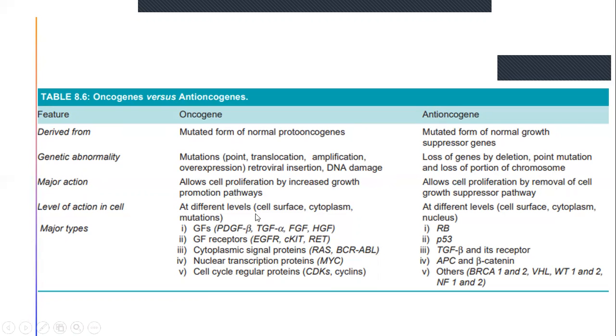Level of action in the cell: at different levels, it includes different activities. It acts at the cell surface, cytoplasm, and nucleus. Major types of oncogenes include growth factors, growth factor receptors, cytoplasmic signal proteins, nuclear transcription proteins, cell cycle regulatory proteins. So all these were the types of oncogenes. Then coming to anti-oncogenes: RB, P53, TGF beta, APC, beta catenin, and others like BRCA, VHL. So these were the examples of anti-oncogenes.